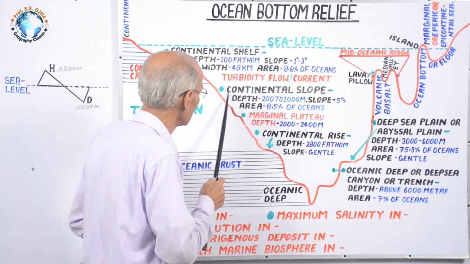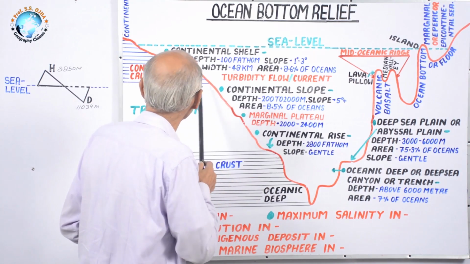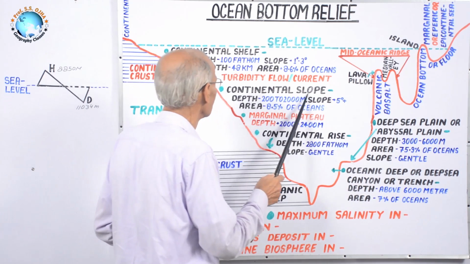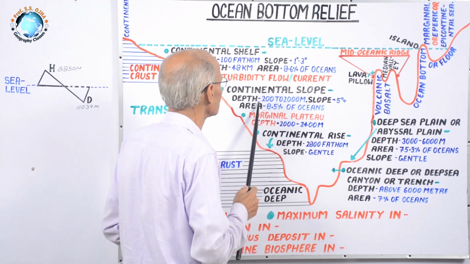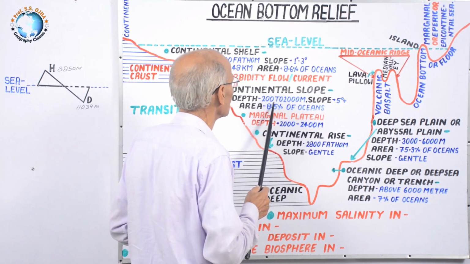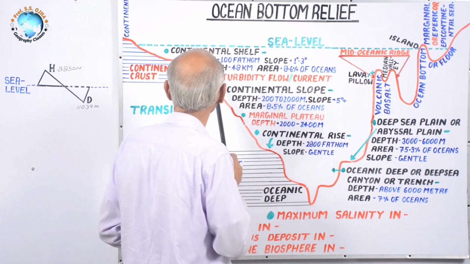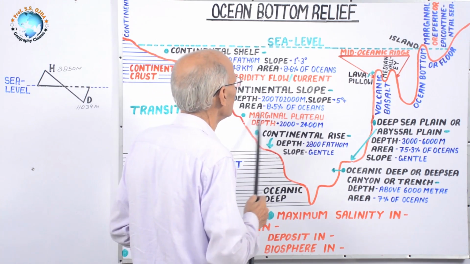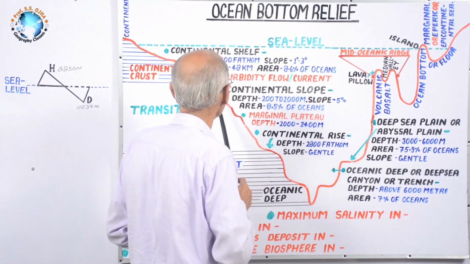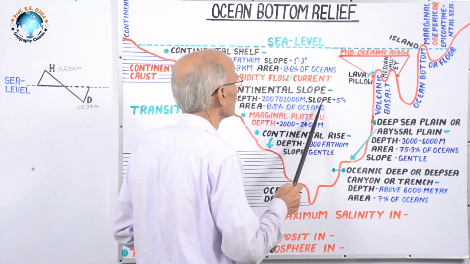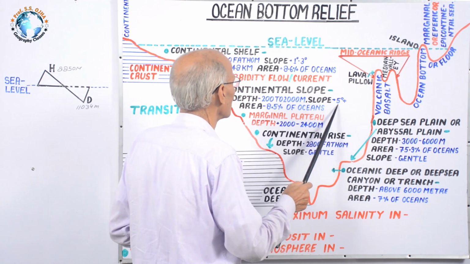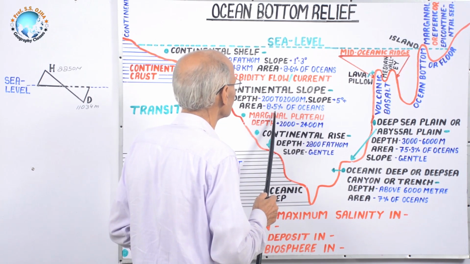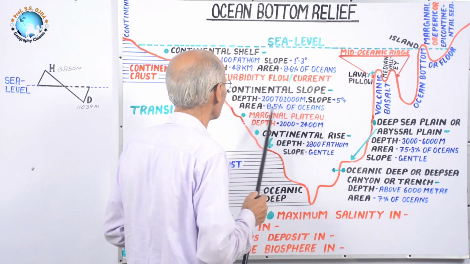Now, second is continental slope. So, below this continental shelf, it is continental slope. The depth of continental slope varies from 200 meter to 2000 meter. Here it is 200 meter, then here it is 2000 meter. And its slope is more because its name is continental slope. Its slope is more than 5 degree and its area is 8.5% of the ocean or water body.